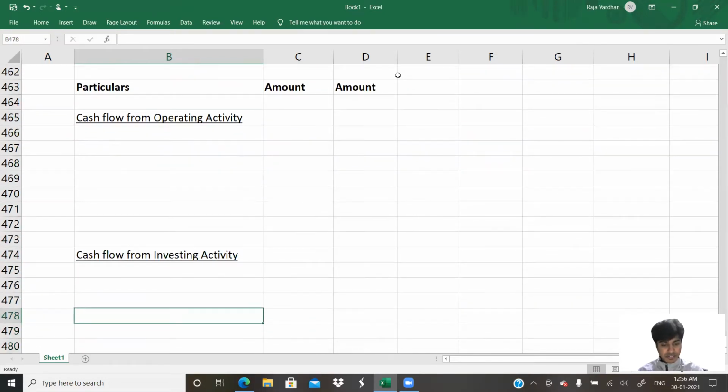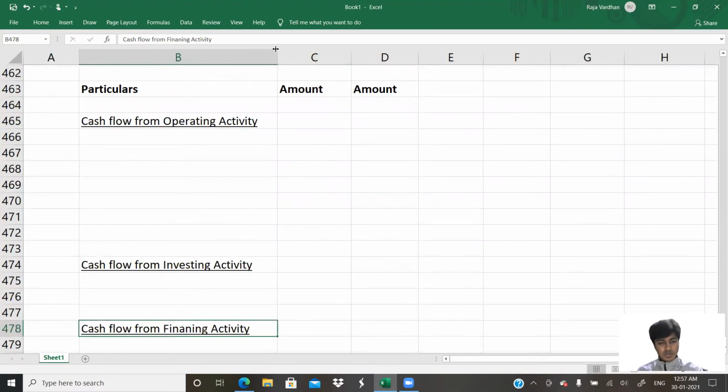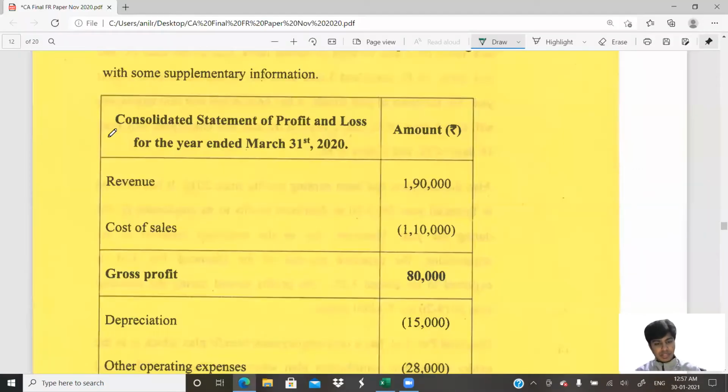After investing activity, we have cash flow from financing activity. Usually the transactions will be more in operating and less in investing and financing. I've put a little less; later, if I need it, I'll insert columns. So this is what we have. And we usually start with net profit. You can either start with before tax or after tax. I usually consider doing it with after-tax profit and then adding back the provision for tax. That's my policy. Net profit after tax, that's our starting point.